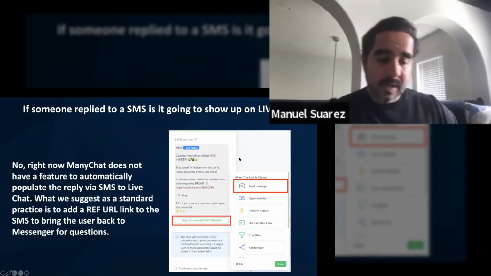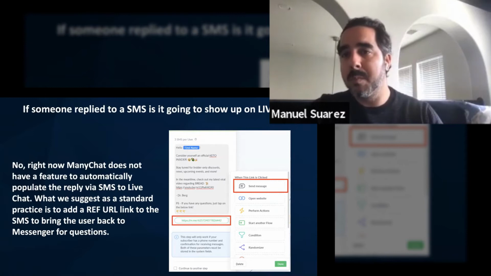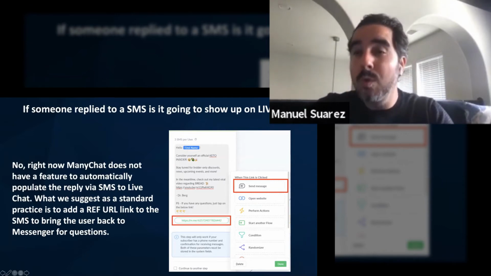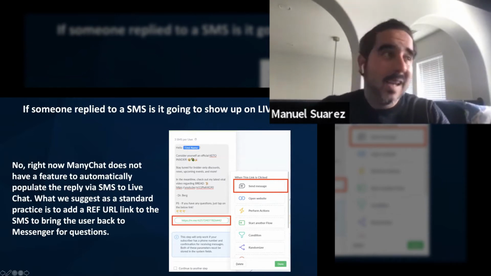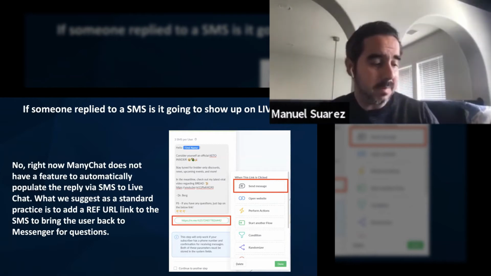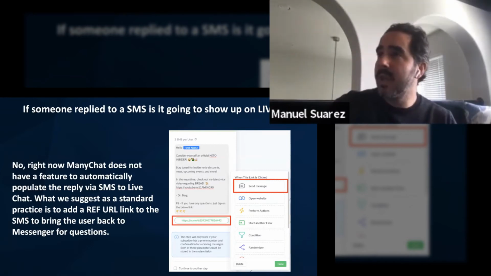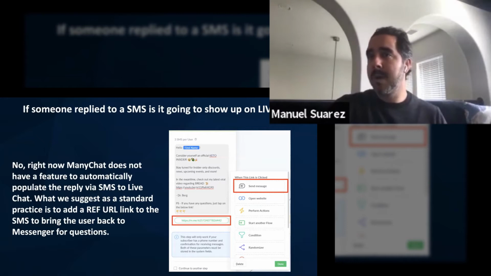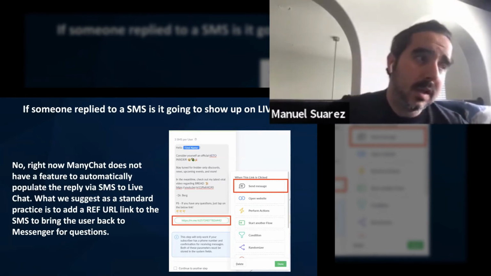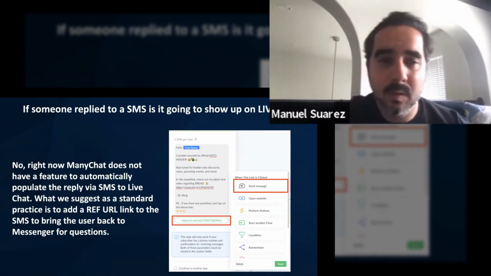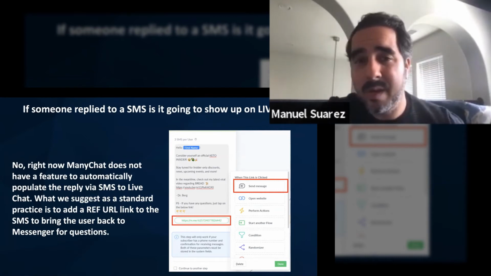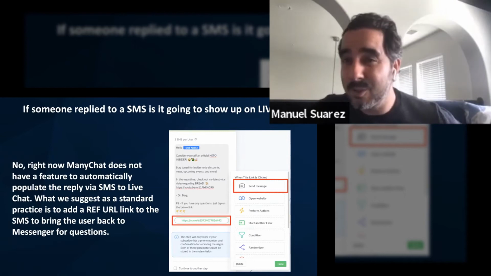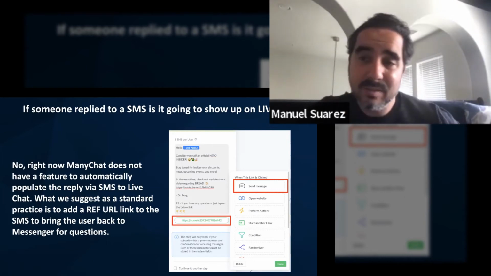Important note: if someone replies to an SMS, is it going to show up in the live chat? No, it will not. If they reply, it goes into the same exact area that Matthew McConaughey was stuck in in the movie Interstellar, some kind of five-dimensional world. Nobody's going to answer it, nobody's going to see that message. It's going to disappear, and it doesn't exist.